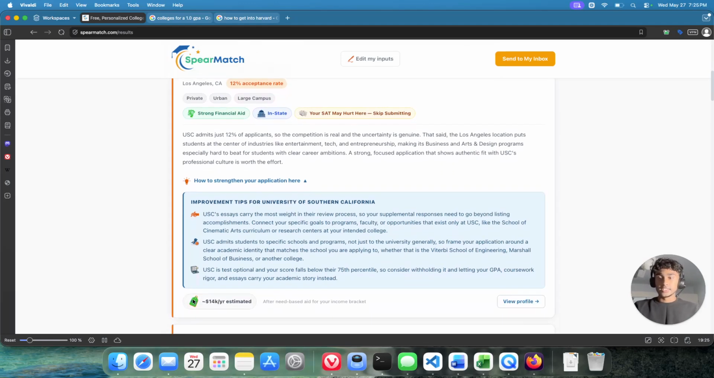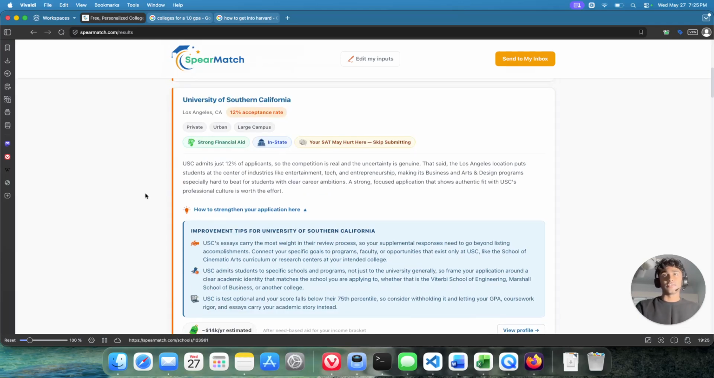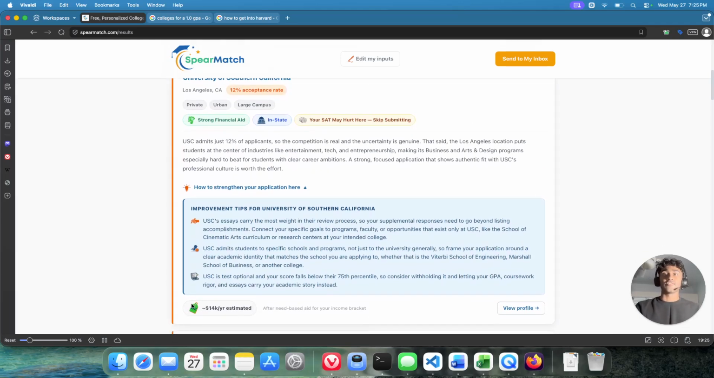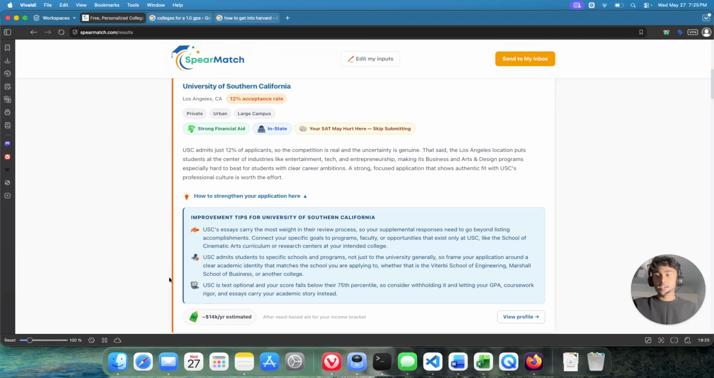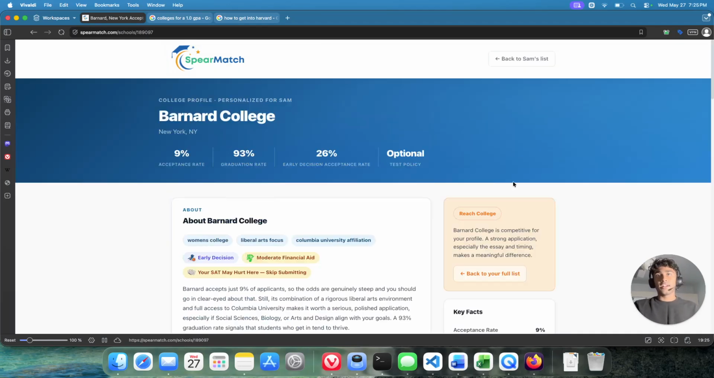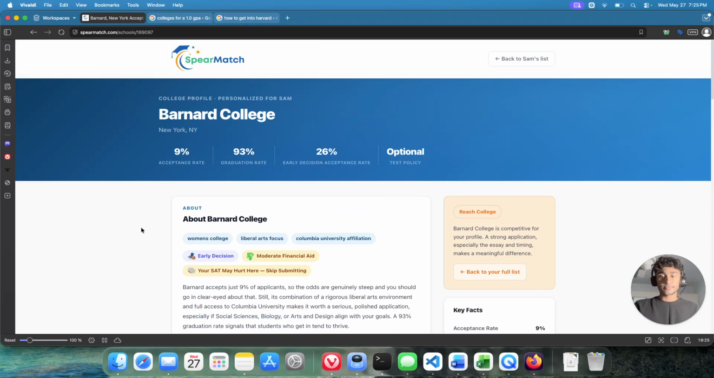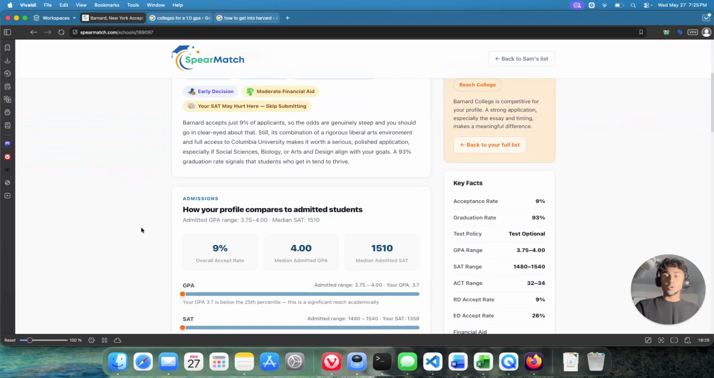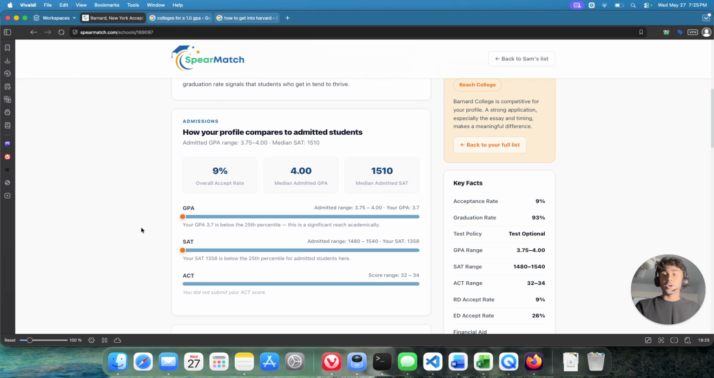Here is the ticket price as well. It gives me the estimated cost per year if I were to attend at USC for this example. This is after financial aid is taken into account. To get a detailed profile of the college, just click into it. I'll select Barnard College. Each school shows how your profile compares to admitted students.